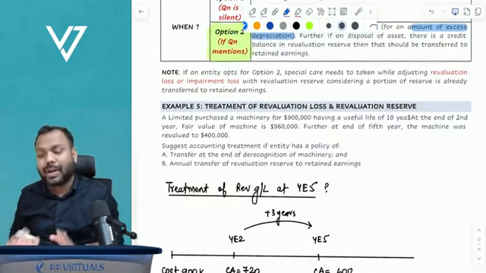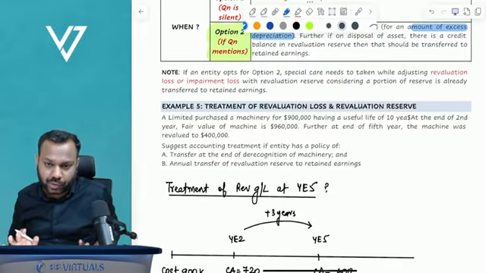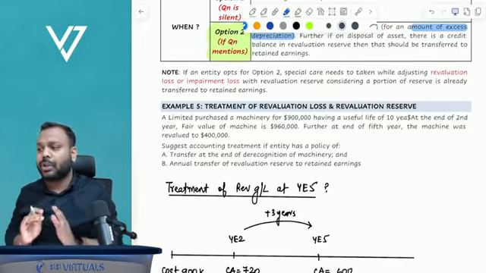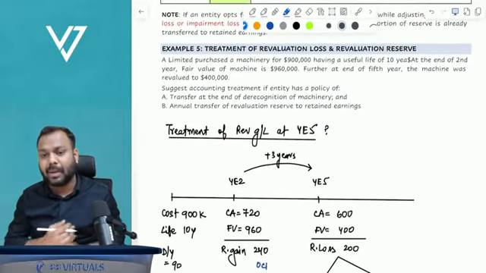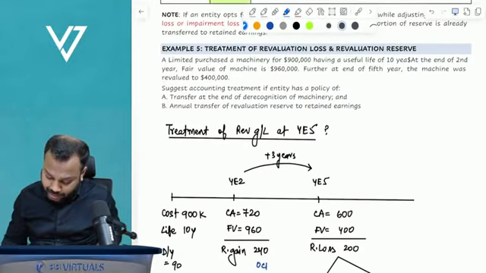Okay, now what I have done is I have taken up an example on this one so that you get better clarity over the concepts. Now, example number 5, treatment of revaluation loss and revaluation reserve. Understand?